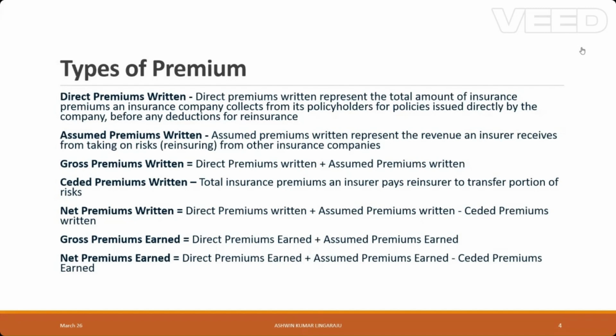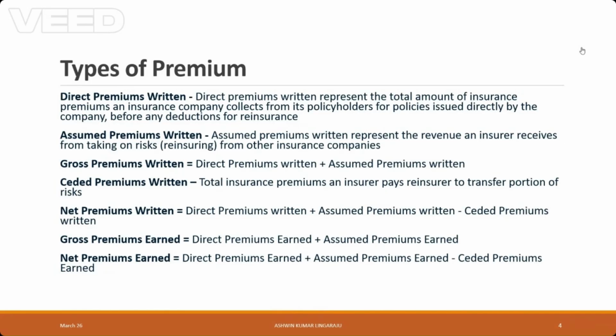Now that we know what written and earned premiums are, let's look at their types. There are two types: direct written premium and assumed written premium. What are direct written premiums? These are the total amount of premiums issued directly by the insurance company before any deductions such as reinsurance.